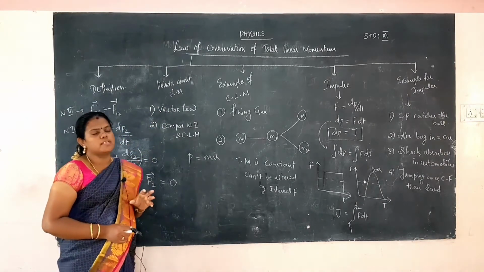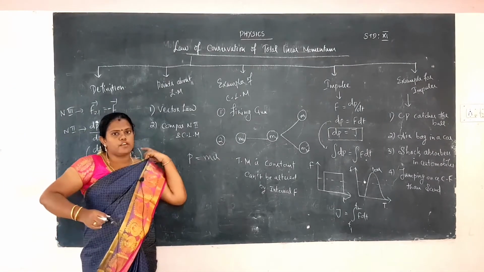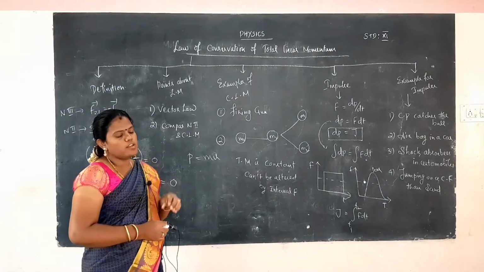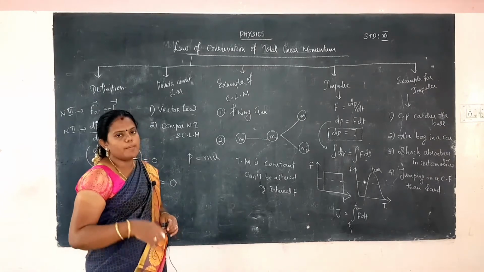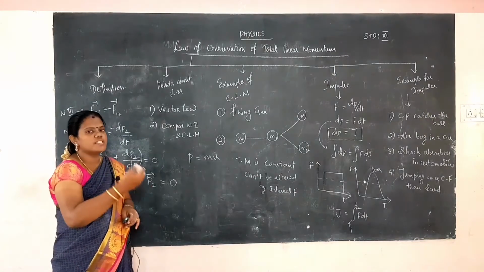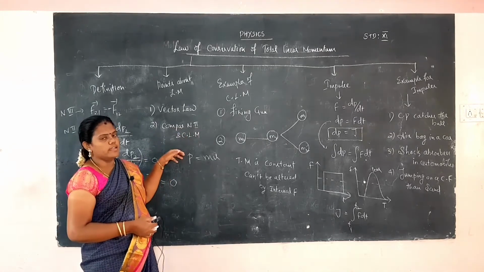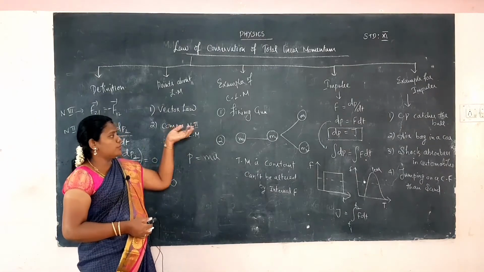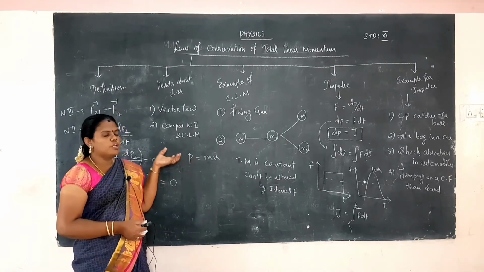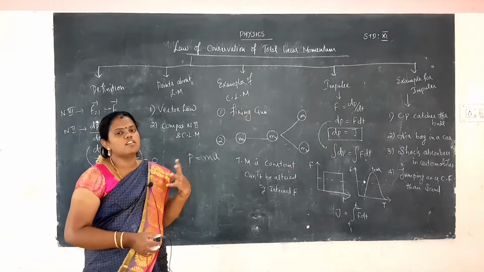First, linear momentum is considered a vector law, because the conservation of linear momentum is explained in vector form. Linear momentum obeys Newton's law, and the total momentum can also be 0. That vector law is used to explain the law of conservation of linear momentum. The second point is to compare Newton's second law and the law of linear momentum. Newton's second law is explained using forces, internal forces.